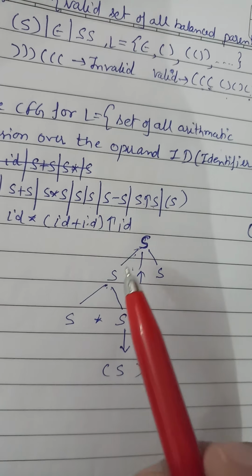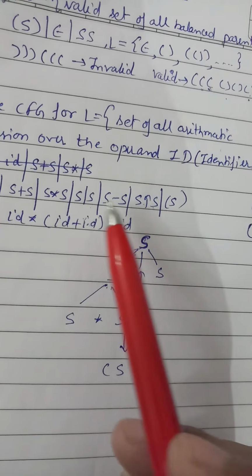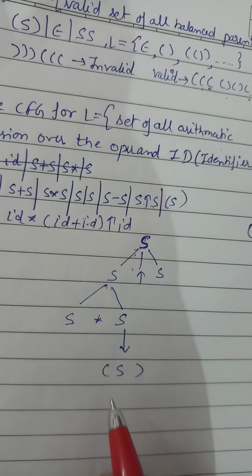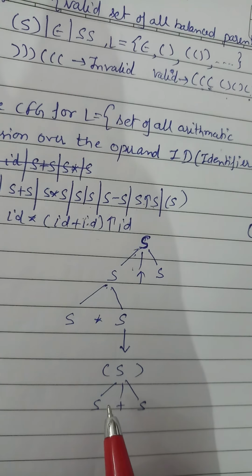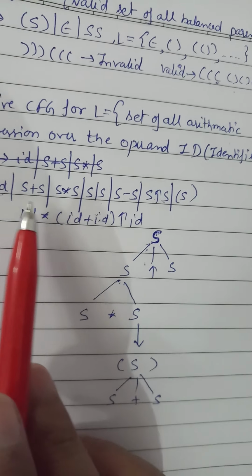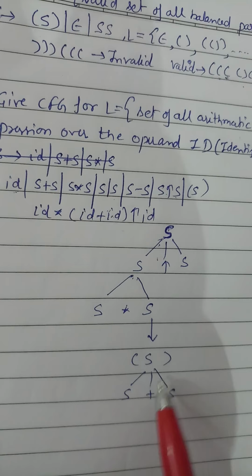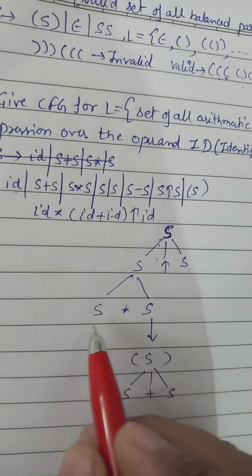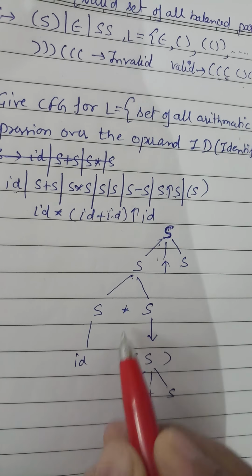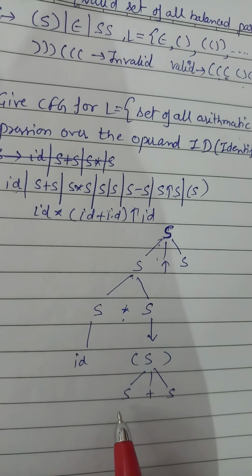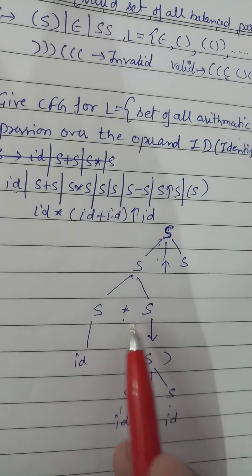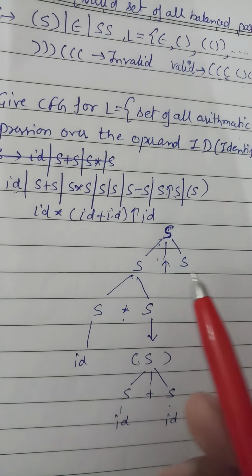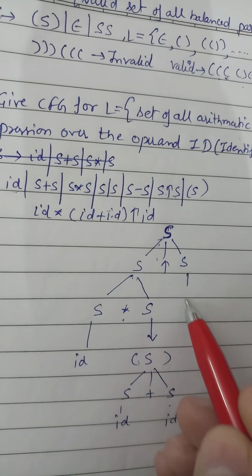And what next we need this, so we will take this production. So what we will get? S plus S. Now because we have id also, instead of S we can write id. So what we will get? We will get id, then star, then id, then plus, then id, and the bracket, and the power, for that we can write id.